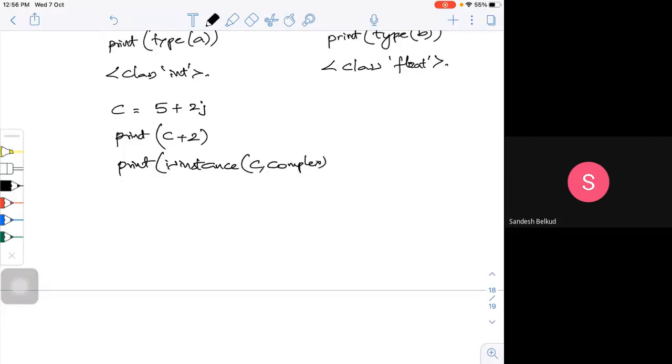Okay. So what is the output I'm going to get? For this one, I'm going to get an output as 8 plus 2j. Okay, this will be the output. And for this, it will give an output because it is a complex number, so it will check for the condition of it. It is true.